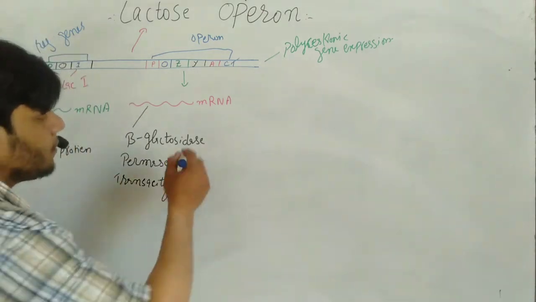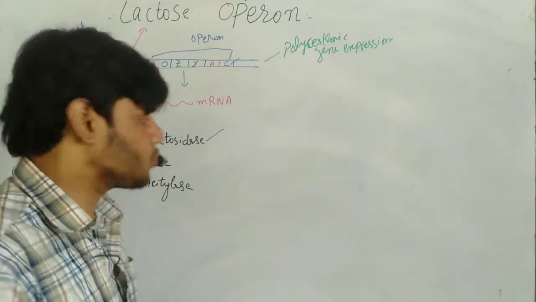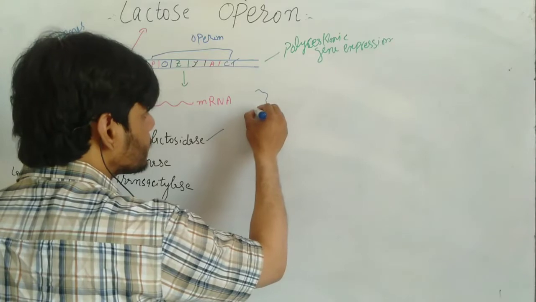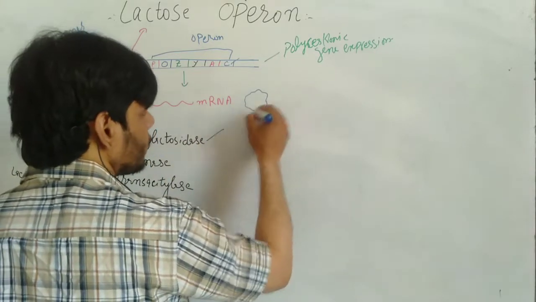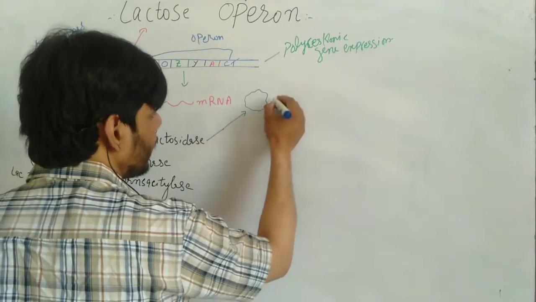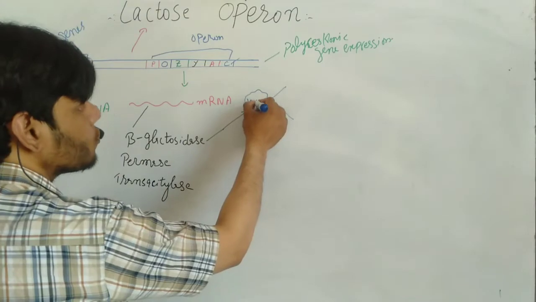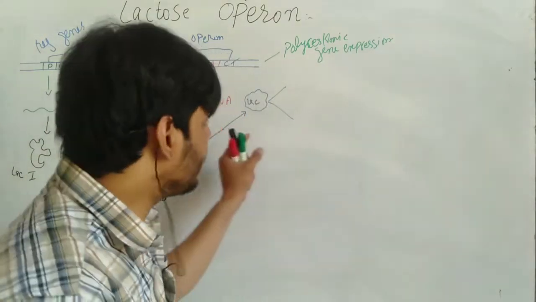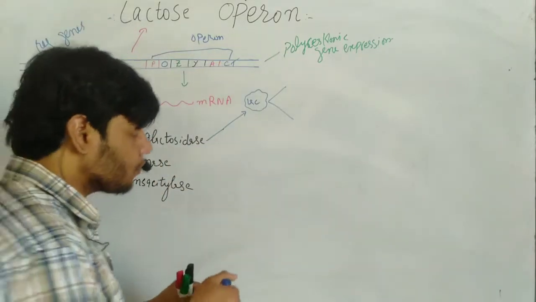The first enzyme is used to convert lactose, as you can see, this is lactose. It converts the lactose into two parts, because all of you know that lactose is actually a disaccharide. It is a carbohydrate that contains two sugar units, that's why we call it a disaccharide.